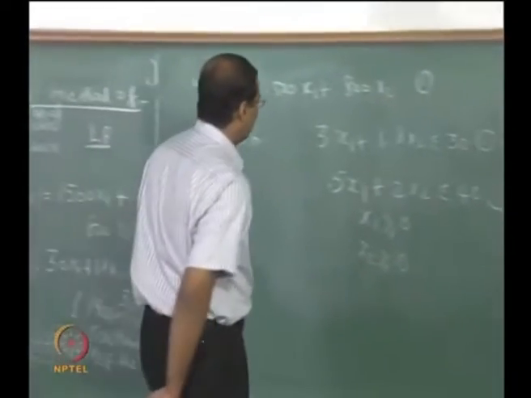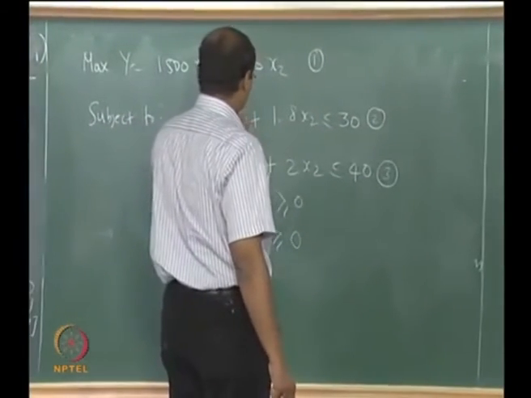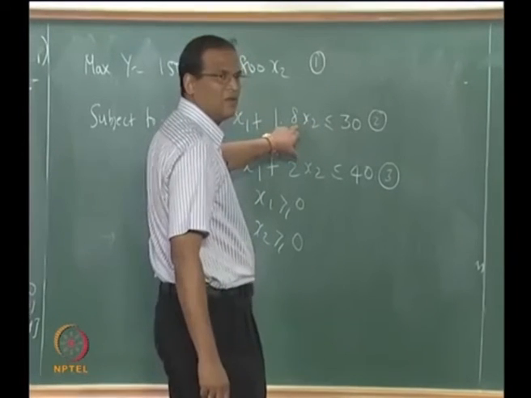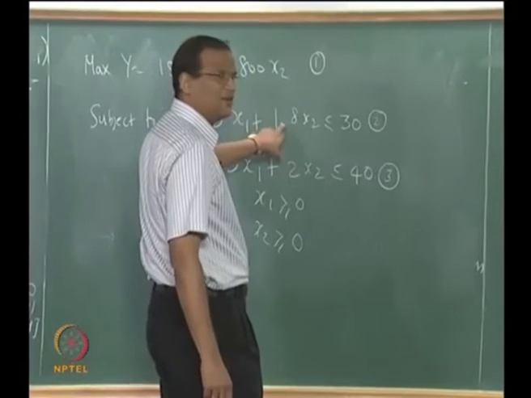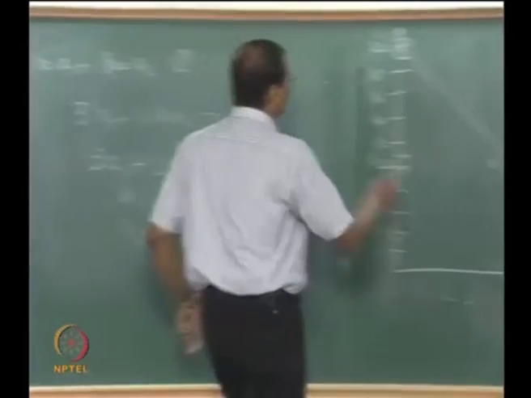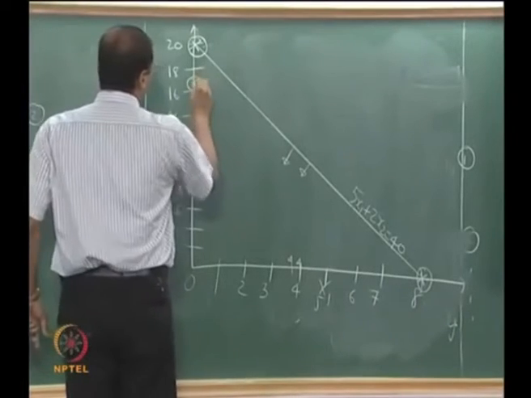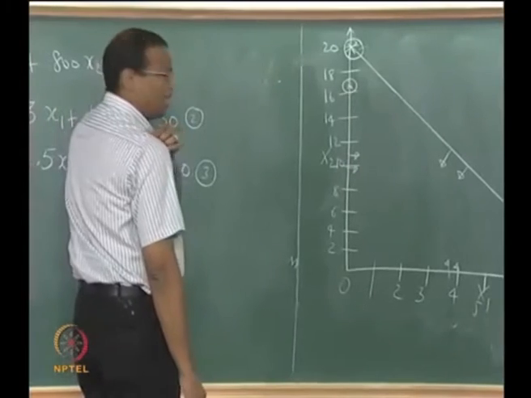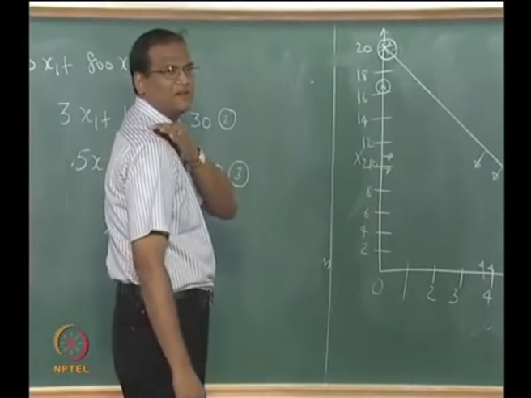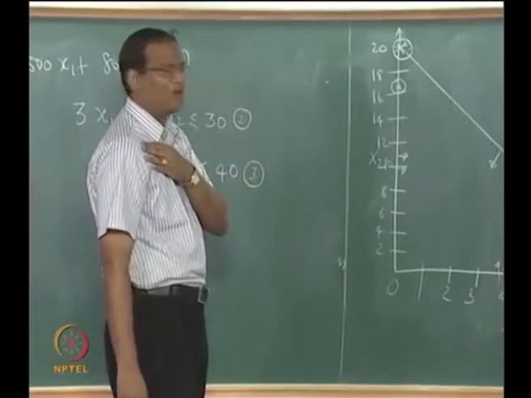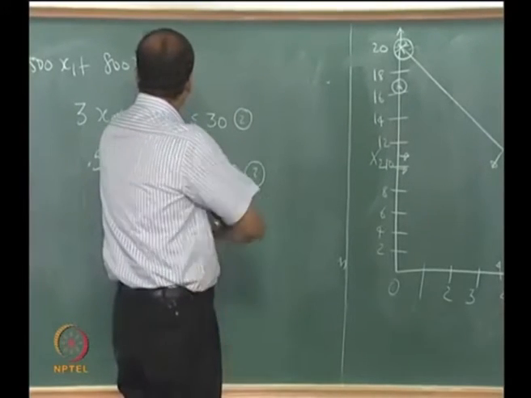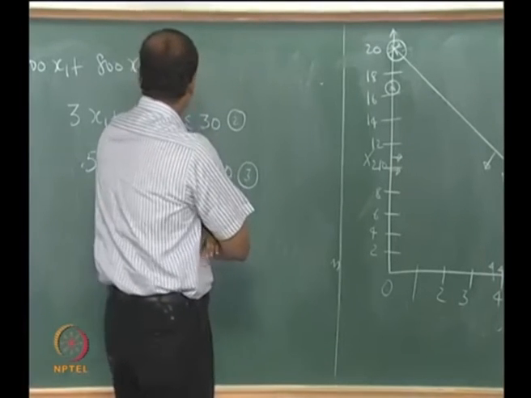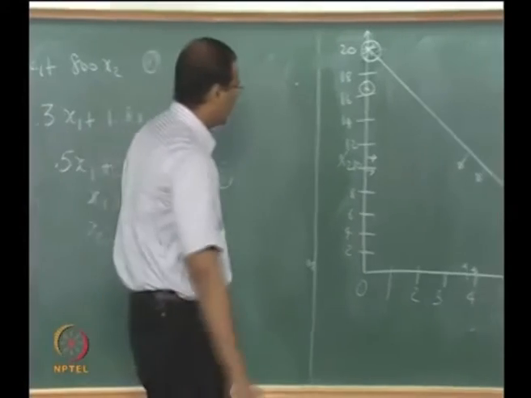Now the second one is, what do you get, x2 equal to, when x1 is 0, constraint number 2, x1 is 0, 16, okay, and then one more point you tell me. 10 I do not have, so some other point, 4 and 10, right. 4 and 10.